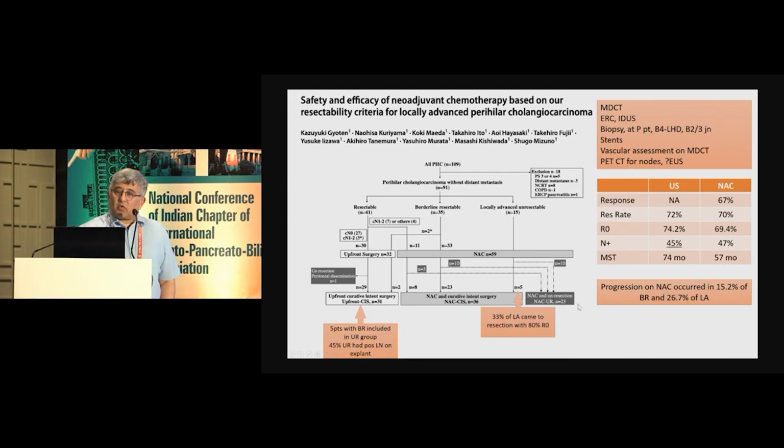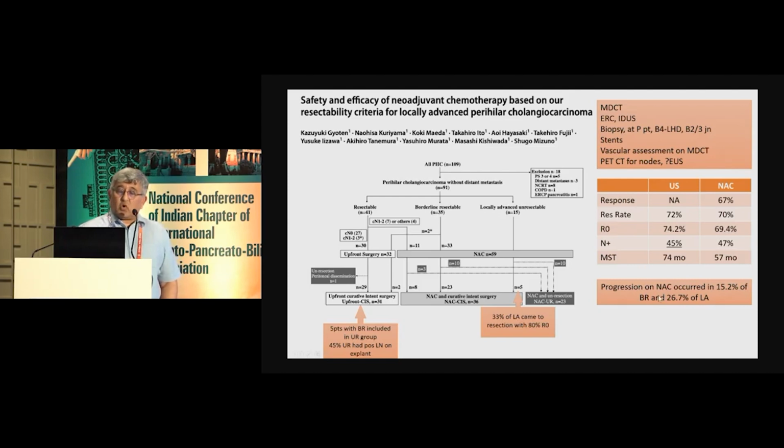But what is important is two things. One, that in the locally advanced group, one third of the patients ultimately came to resection. And therefore, I think it's important that if you're going to classify these patients and give them neoadjuvant chemotherapy, and they are in the locally advanced unresectable group, you have to follow these patients, and quite a significant proportion will become resectable.